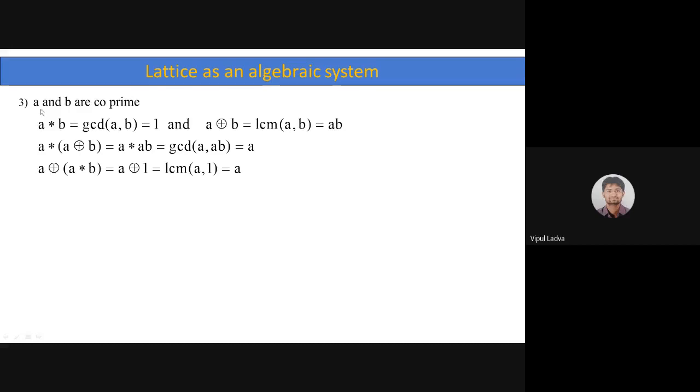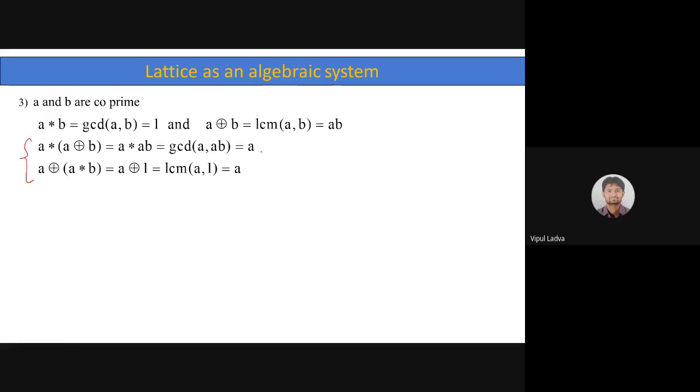So we need to discuss that case also, that A and B are co-prime. Then if A and B are co-prime, once again the absorption law will be satisfied. If we look for A star (A ring sum B), or A ring sum (A star B), the result will be A once again. So let me know by observing this.